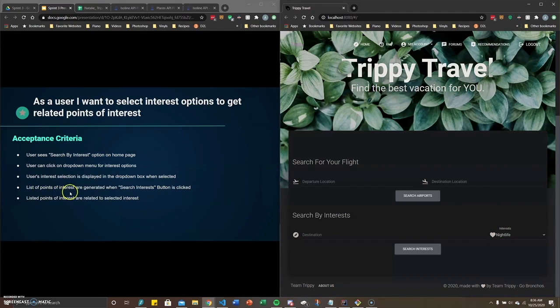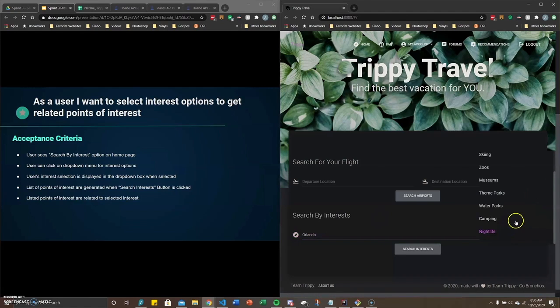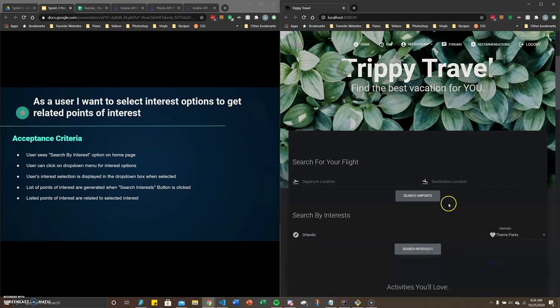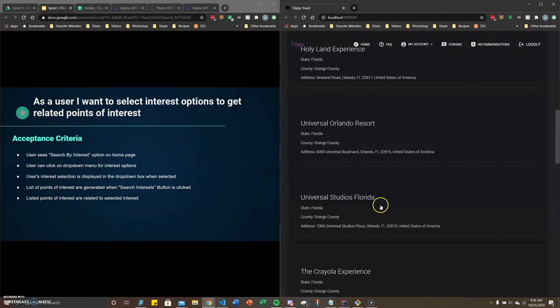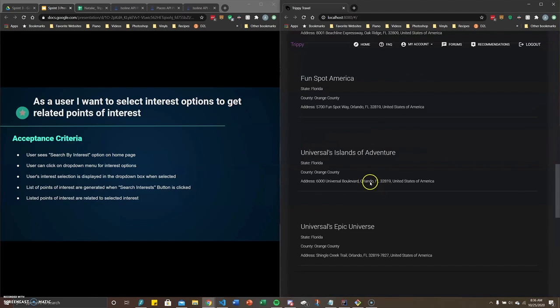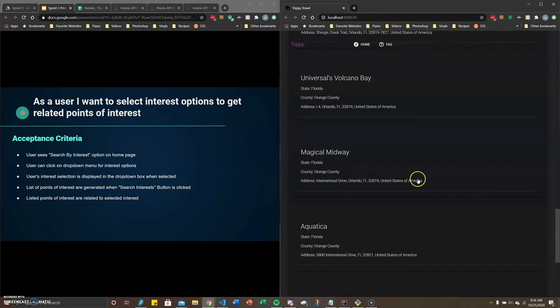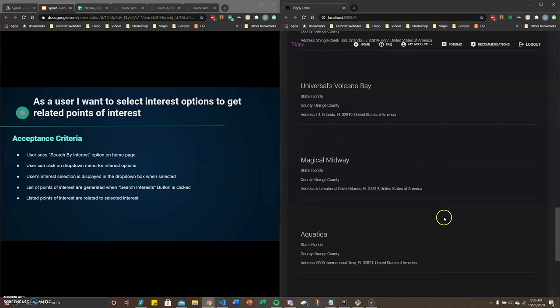List of points of interest are generated when search interest button is clicked. So if I do Orlando and we do theme parks, we search by interest. So this activities you'll love list is generated. So each card is the name of the related point of interest, what state it's in, county, and the address. So you can see Orlando Resort, Orlando Studio, Crayola Experience, Universal's Islands of Adventure, Aquatica, SeaWorld.